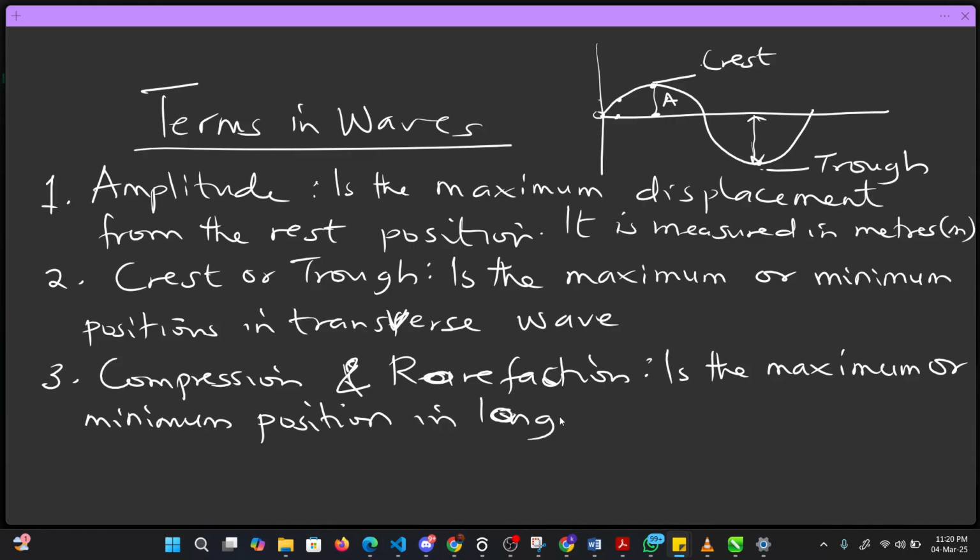Longitudinal what? Wave. So in terms of this now, we also have what you call compression and rarefaction. Now this is exactly what we meant.